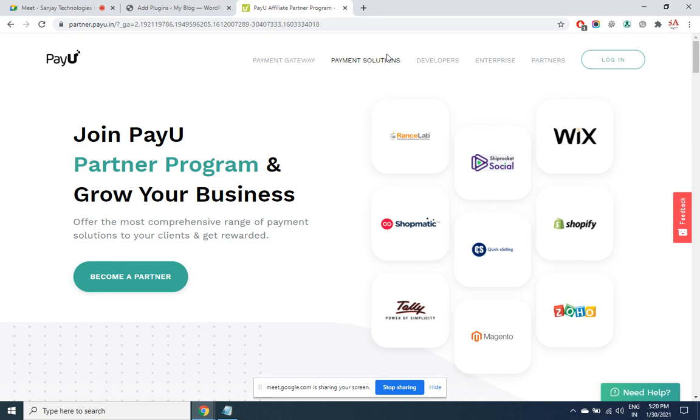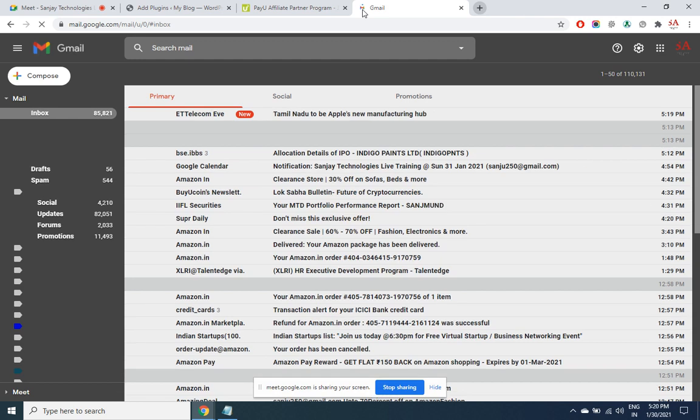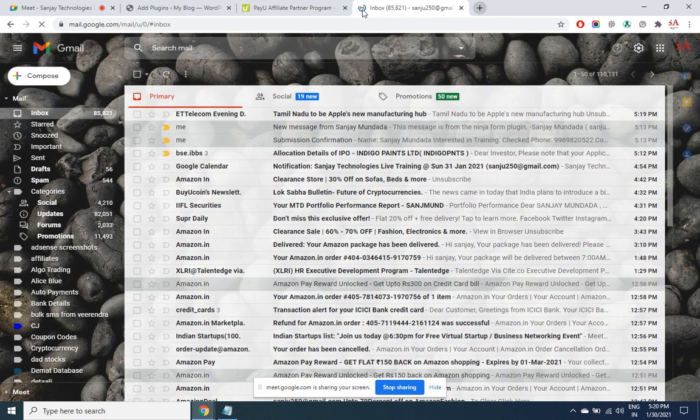Once you have input these three values, you just have to place a short code, like we have seen for the contact us form. Like that, for online payment also there will be a code. Wherever you place this code, the online payment button will appear. So how those values look, let me show you. Long back I applied and I have an account in PayUmoney now.